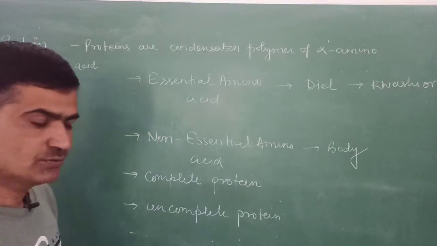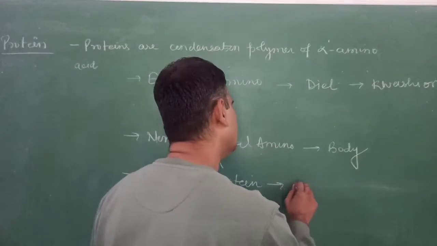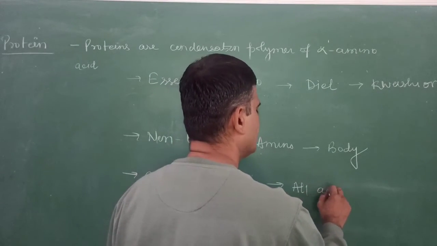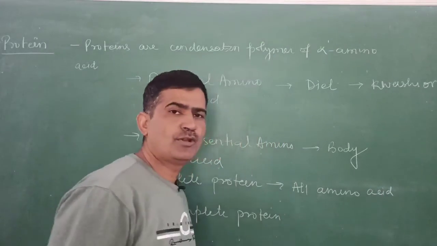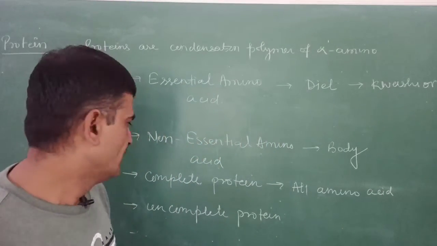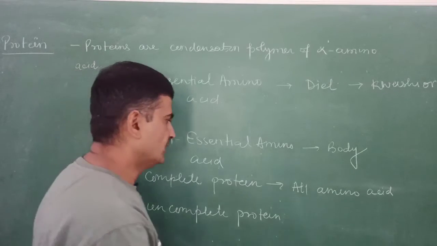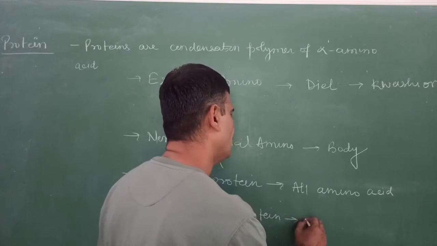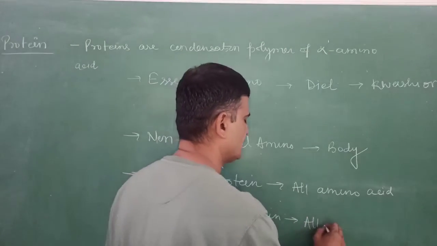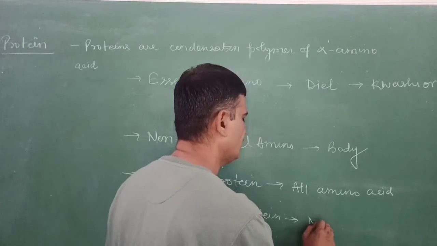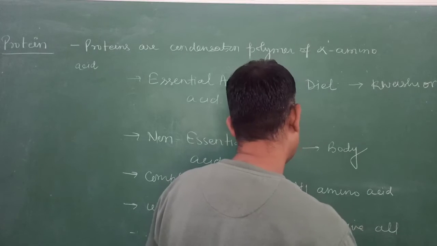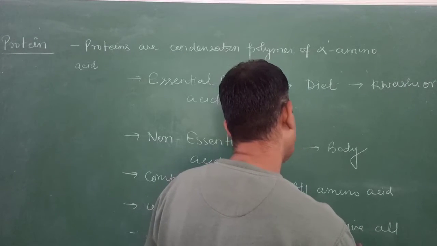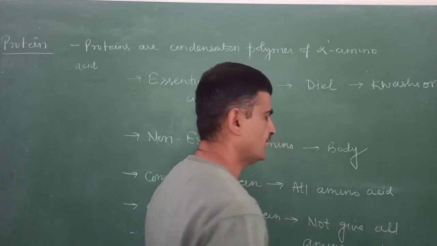Complete proteins are those which give all the amino acids required by the body on hydrolysis, and incomplete proteins are those that are not able to give all the amino acids required by the body.